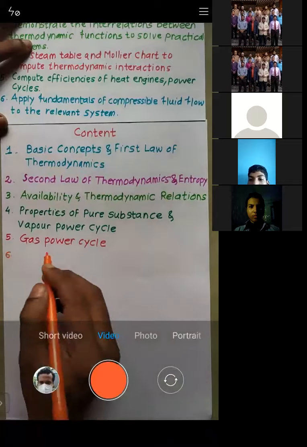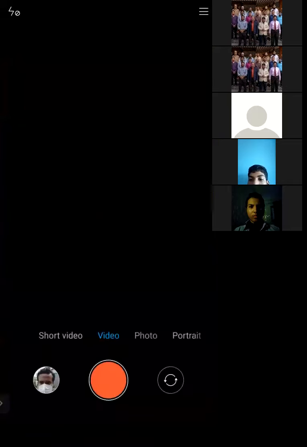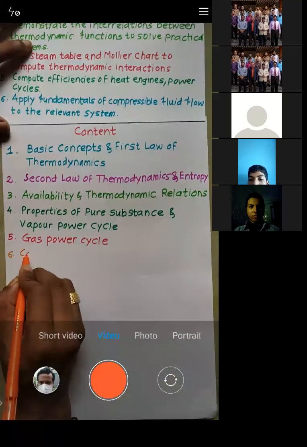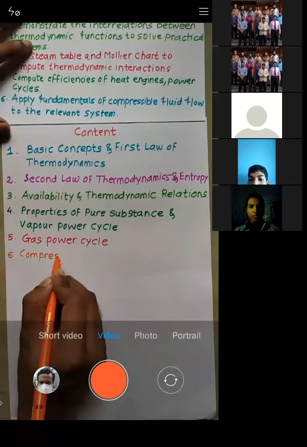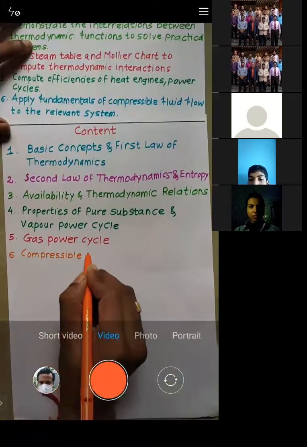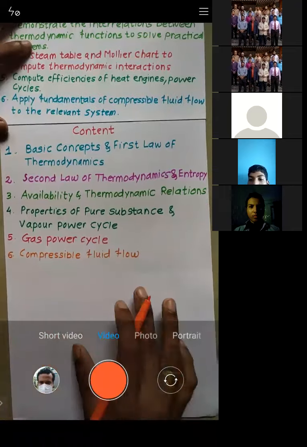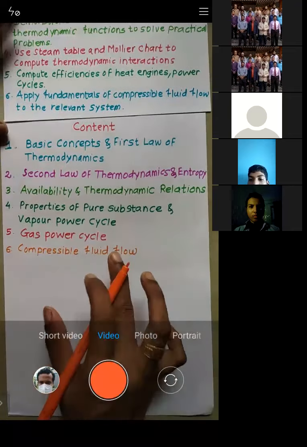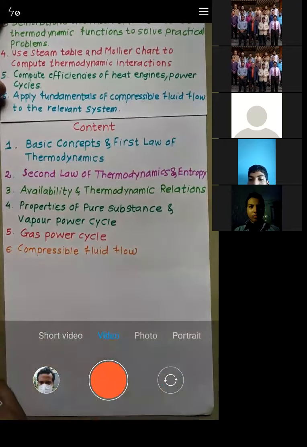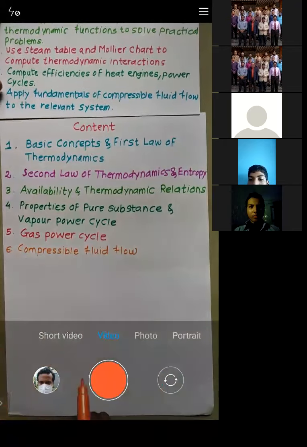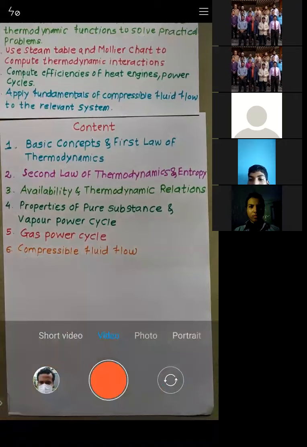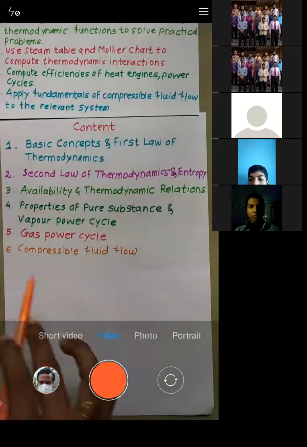Yes, sir. Okay, and the sixth module which we'll be seeing is compressible fluid flow. As I told you, this module is basically part of advanced thermodynamics. If I tell you those terms now, you might not be able to understand, like Mach number, stagnation pressure. There are different things which form the fundamentals for compressible fluid flow, and that we are going to see in chapter number 6.